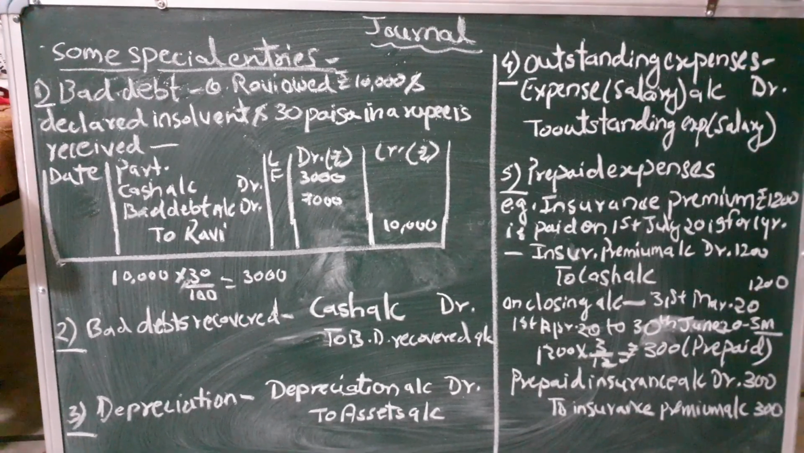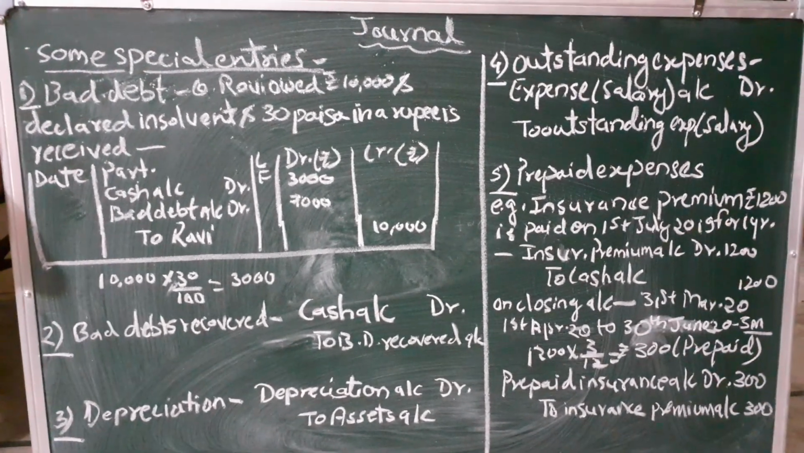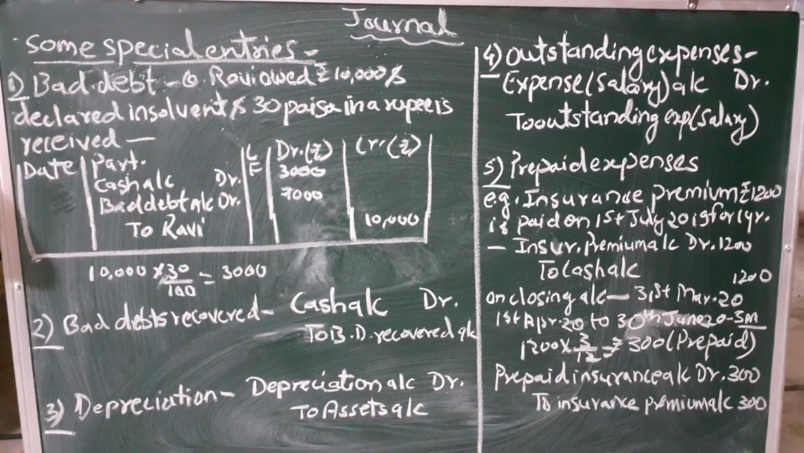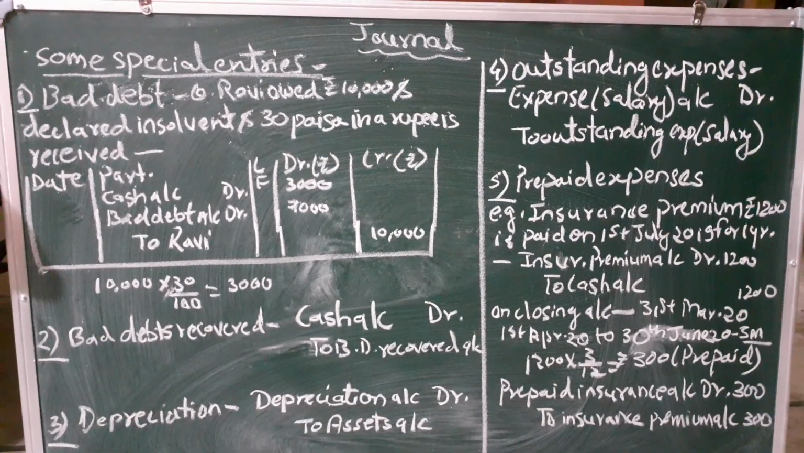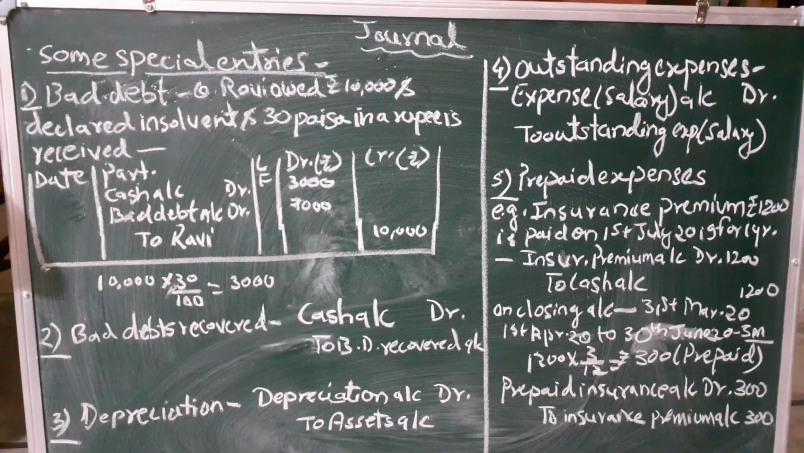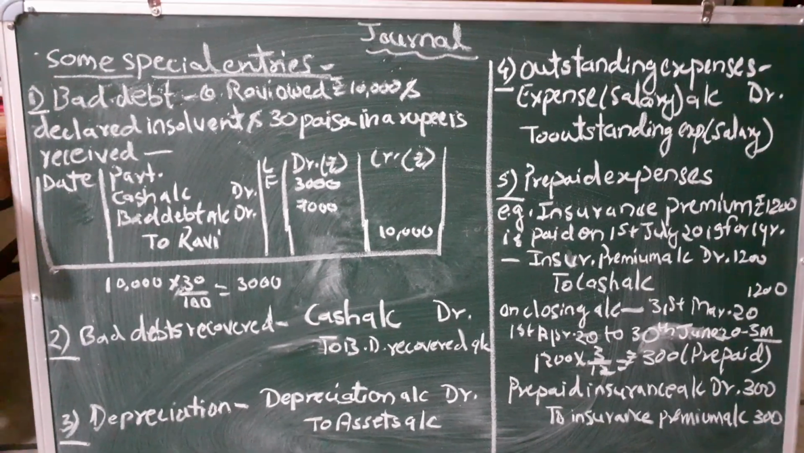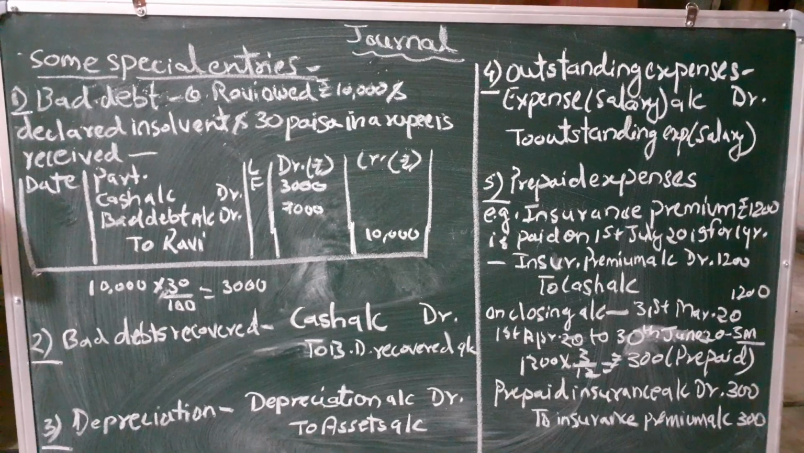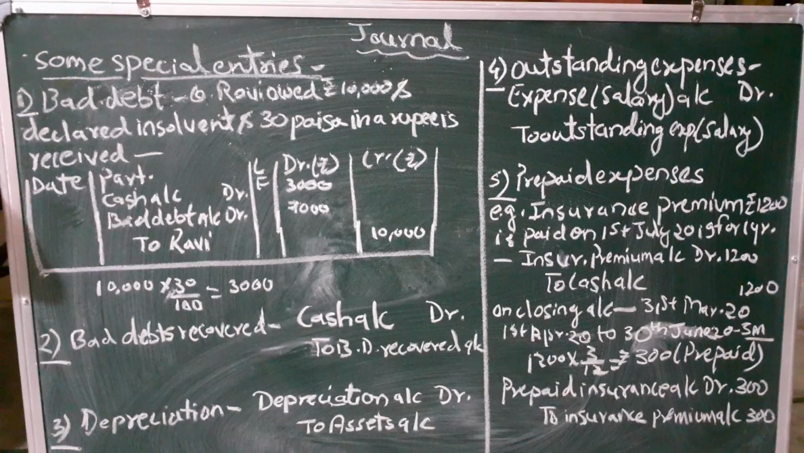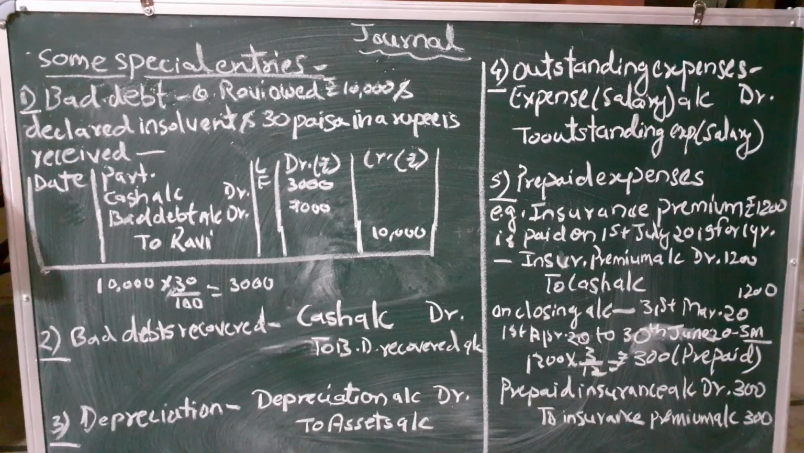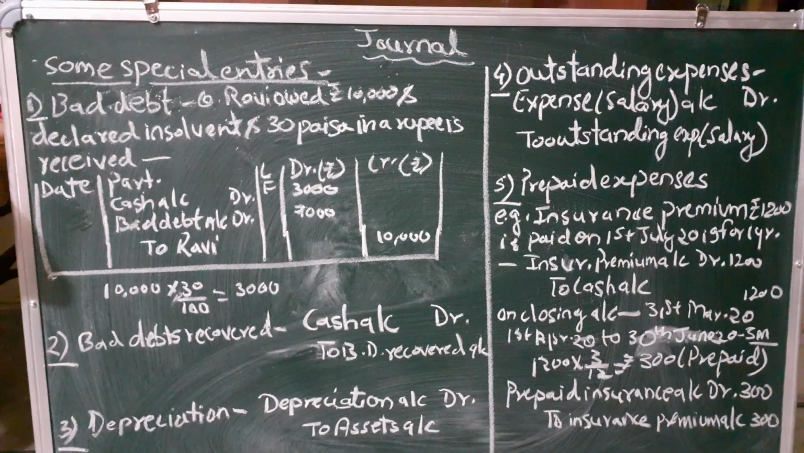Now 100 paise is equal to 1 rupee. So 10,000 multiplied by 30 by 100 gives you 3,000, as you can see in the working note also. So how much cash are we getting? 30 paise, so 30 paise in your 10,000 becomes 3,000. So cash account is debited, because cash is coming in, representing a real account. Bad debts account, since bad debt is a loss, entirely a loss, a nominal account. Therefore, out of 10,000, 3,000 could be recovered, and 7,000 will be sheer bad debt.